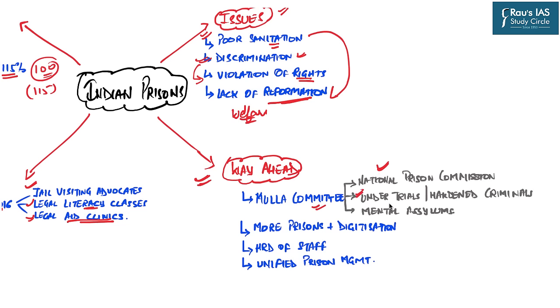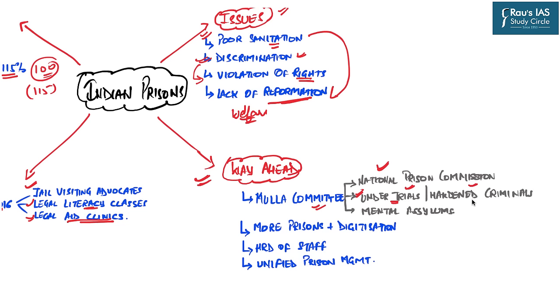Second, there should be a clear-cut separation between undertrials and hardened criminals. Now, we have discussed what undertrials are: those people who are not yet found guilty, and many times these undertrials are charged with minor offences.